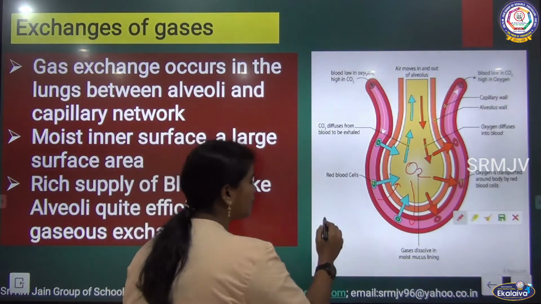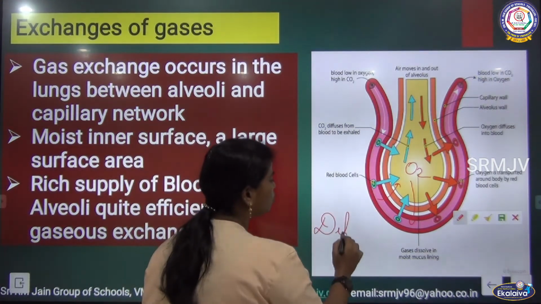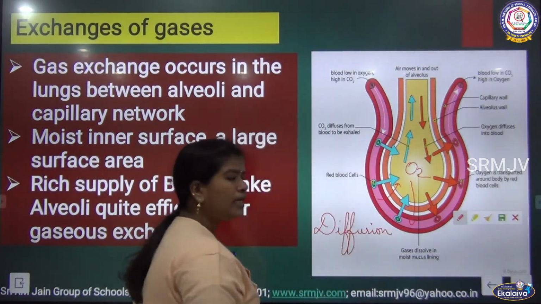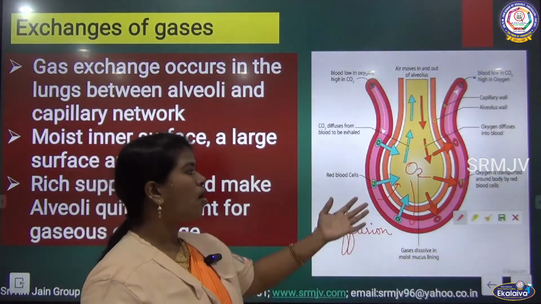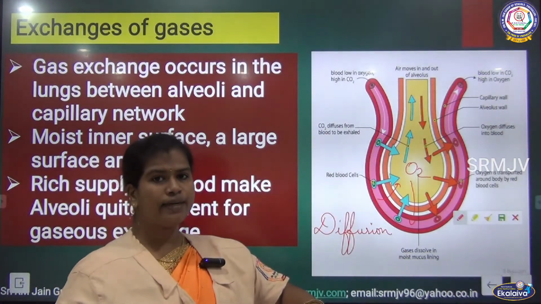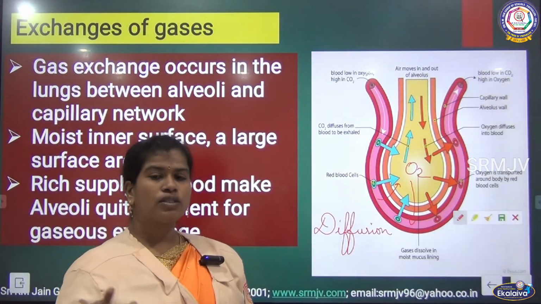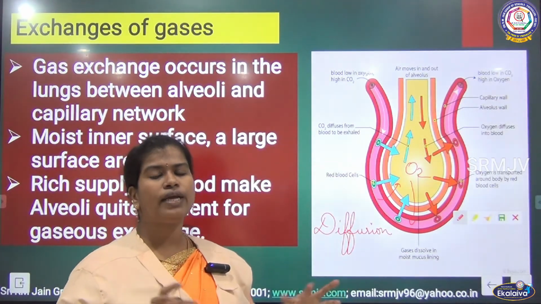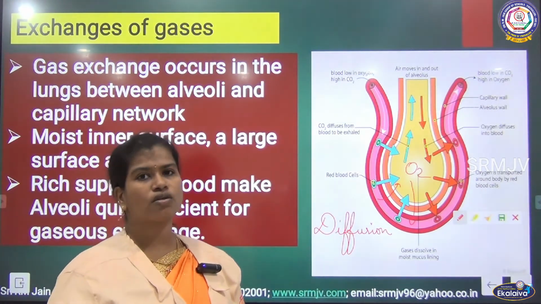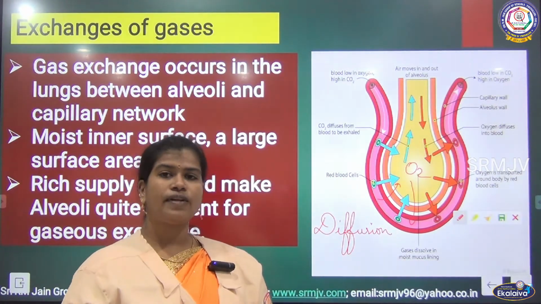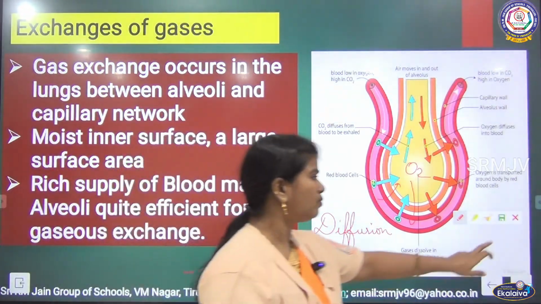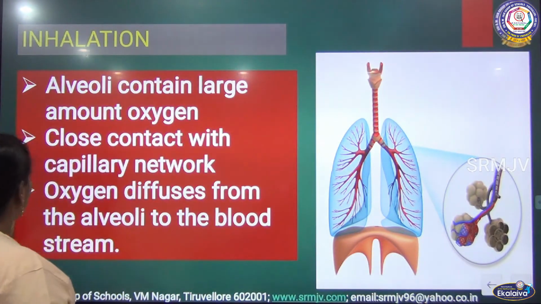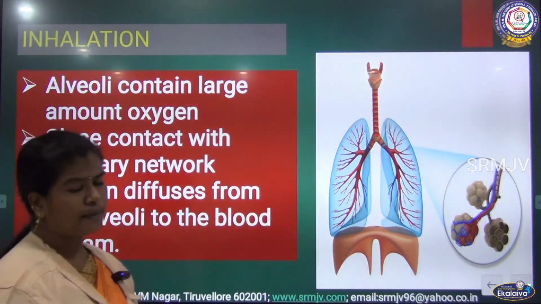So already we have seen in the moist skin and most of the unicellular organisms, those are breathing through diffusion, and here also our oxygen will diffuse into the blood, and carbon dioxide will diffuse out of the blood and reach the alveoli. Once it reaches the alveoli, when we breathe out, automatically this carbon dioxide comes out of the body. So this is the process I have explained now.